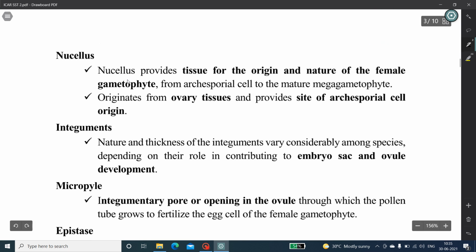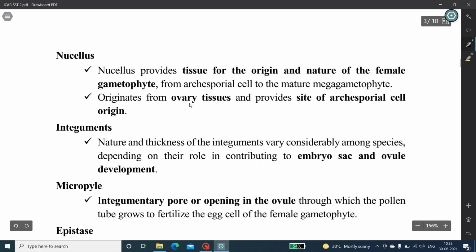The next one, nucellus. The nucellus provides the tissue for the origin and the nature of the female gametophyte from the archesporial cell to the mature megagametophyte. It originates from ovary tissues and provides the site for archesporial cell origin.